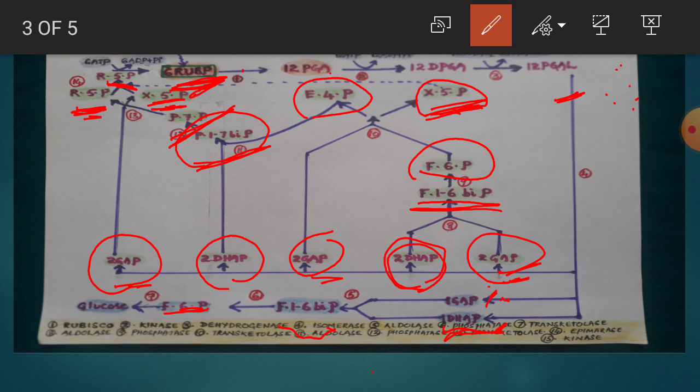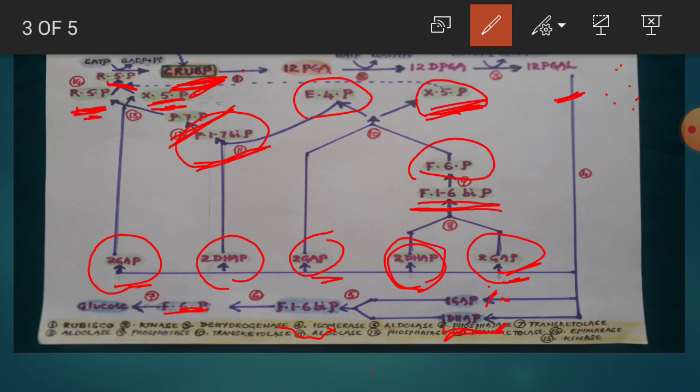When carbon dioxide is high in the atmosphere, this Rubisco acts as RuBP carboxylase and starts this C3 cycle. If oxygen is present a little more than the carbon dioxide concentration in the atmosphere, instead of carboxylase, the oxygenase activity of Rubisco is activated and starts another cycle called photorespiration or the C2 cycle. We will discuss that cycle in the next lecture. So RuBP carboxylase is the first enzyme.